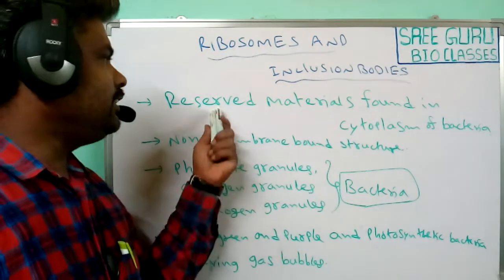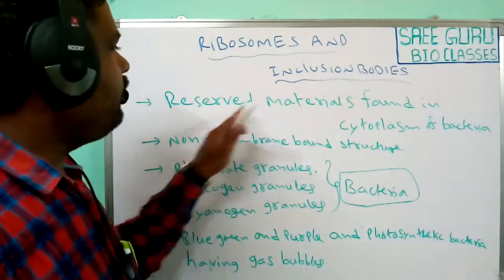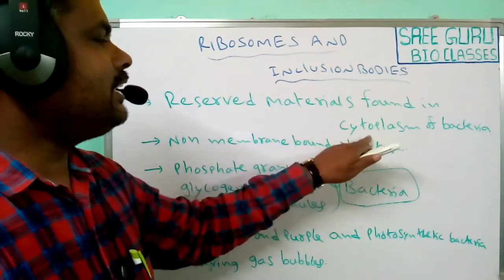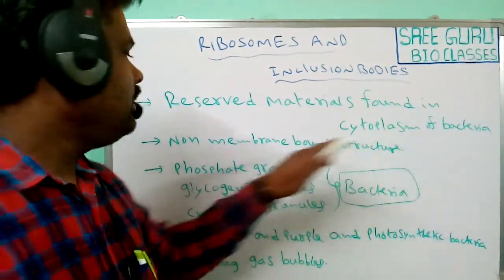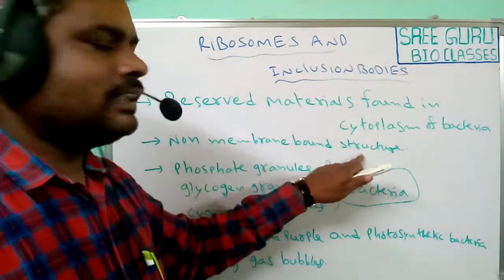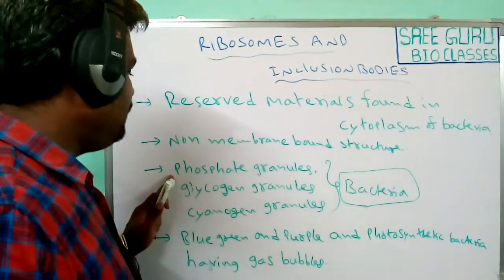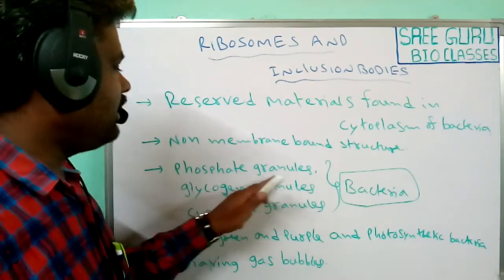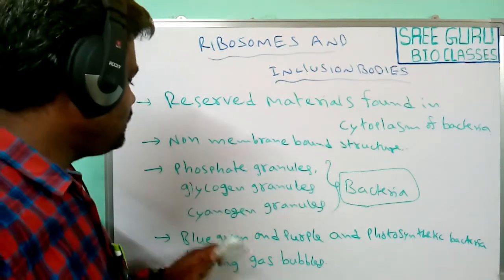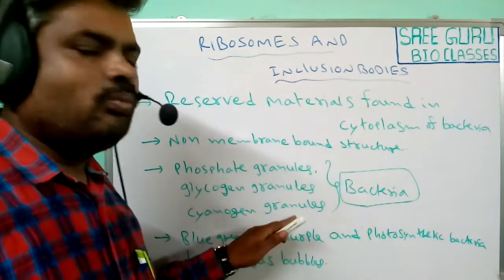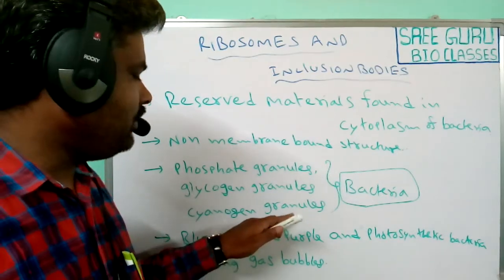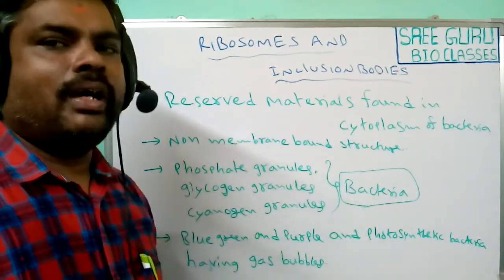Generally, inclusion bodies are reserved materials found in the cytoplasm of bacteria. They are non-membrane bound structures, not covered by any membrane. They are mostly found in the form of phosphate granules, glycogen granules and cyanophycin granules.